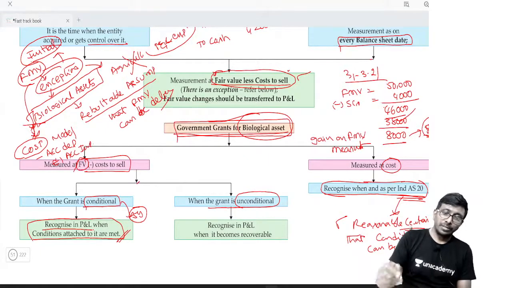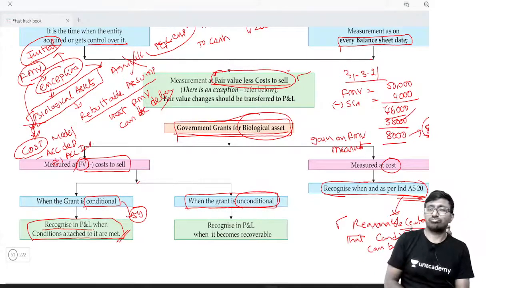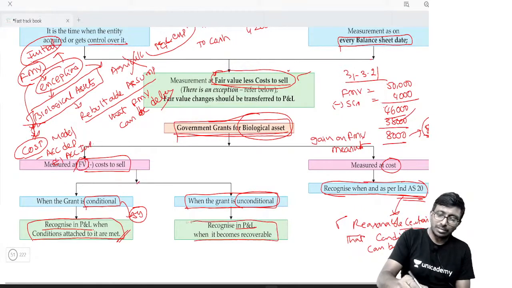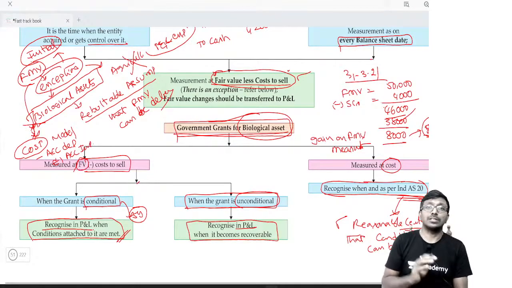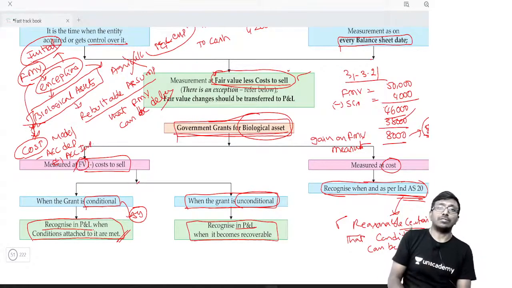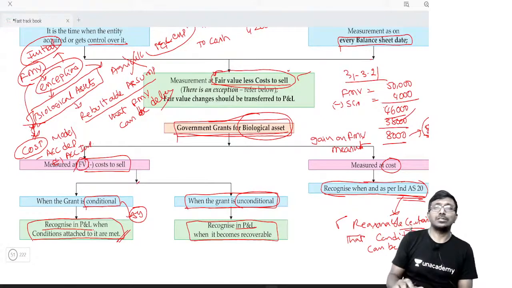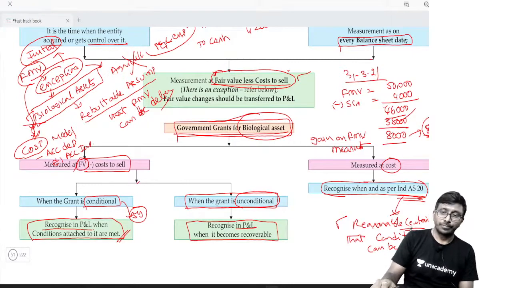Point number one. Next, suppose it is unconditional, there is no condition, then immediately you recognize it in the profit and loss when it becomes recoverable. Recognize it in the profit and loss whenever it becomes recoverable. Is that clear to you? That's it, my dear. This is about Ind AS 41.